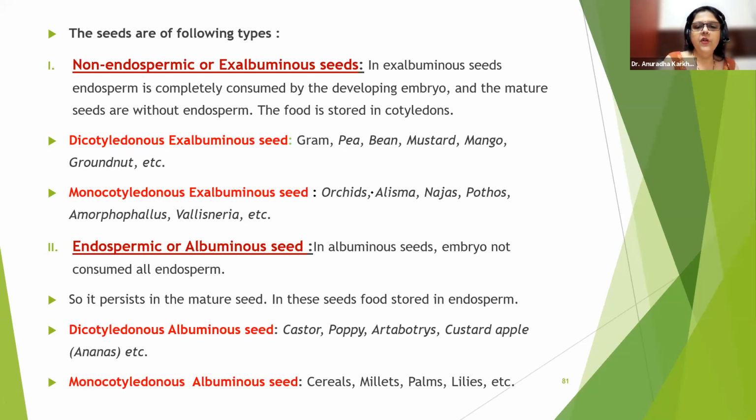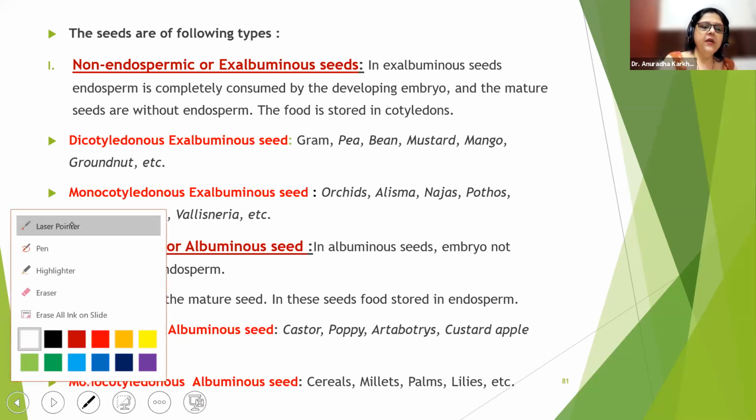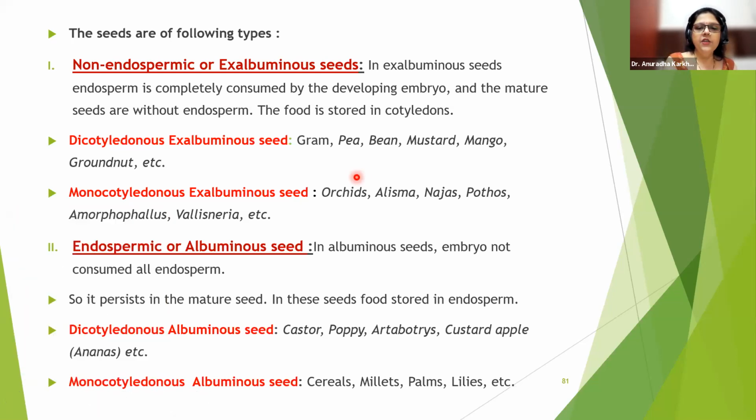These orchids are generally asked in your examinations, which are monocots, and they show this ex-albuminous category. So just remember orchids. No need of remembering others.